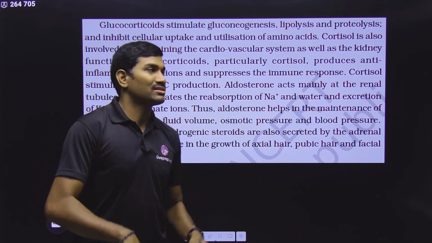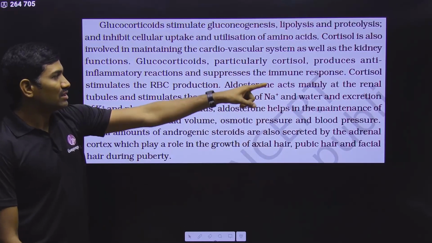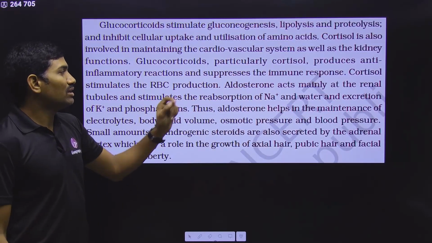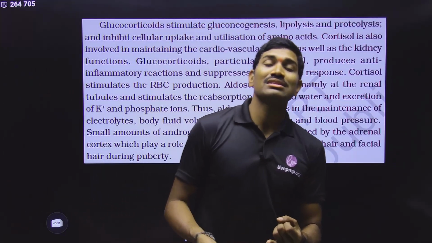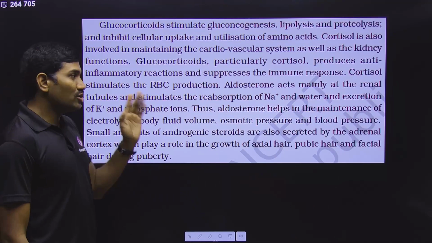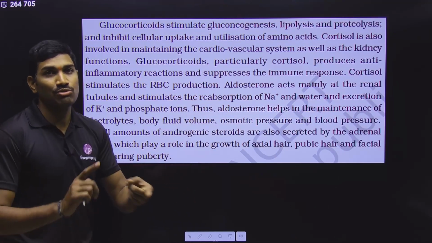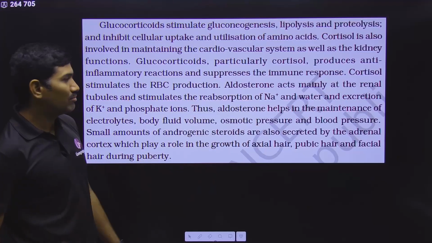In those cases, you can give cortisol because it can suppress the immune response. Next one, cortisol also stimulates RBC production. Just now we studied thyroid hormones involved in RBC production, and here they are saying that cortisol also helps in RBC production. You need to link up all these things at one location, but at the end of this lecture I have made a list of it.